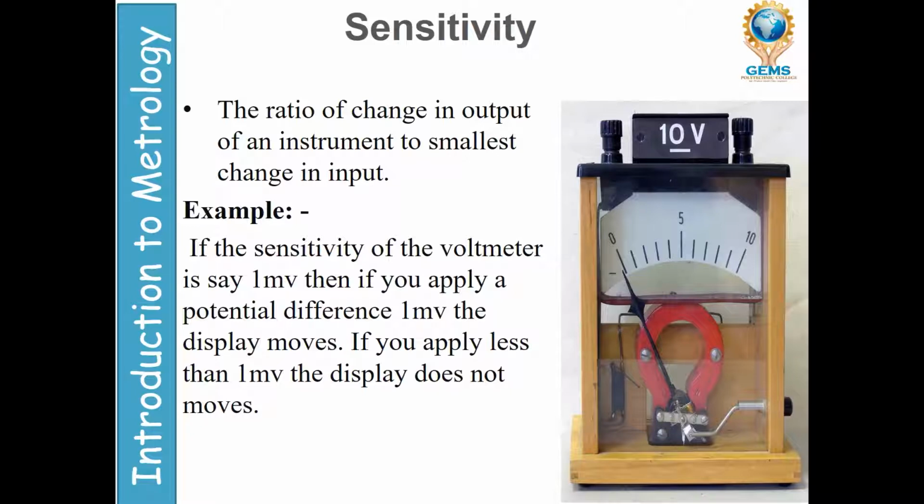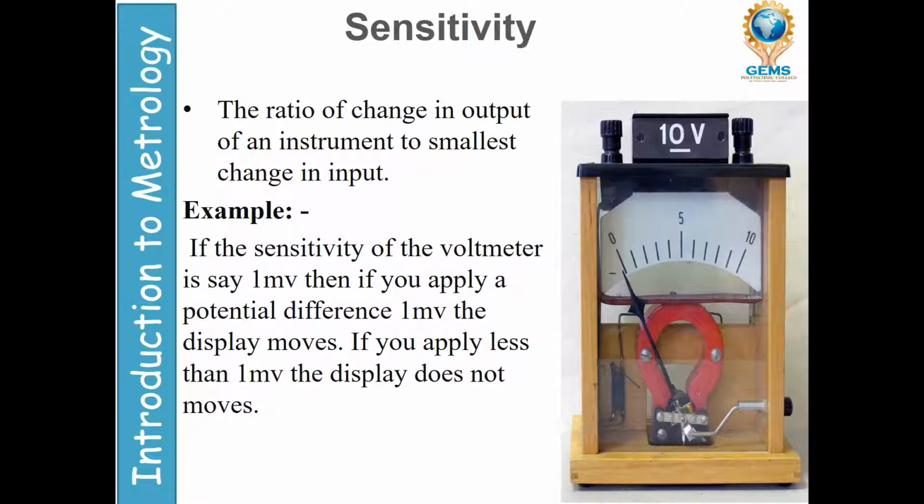For example, if the sensitivity of the voltmeter is say 1 millivolt, then if you apply a potential difference of 1 millivolt, the display moves. If you apply less than 1 millivolt, the display does not move.